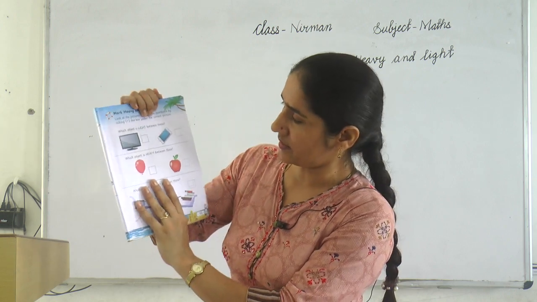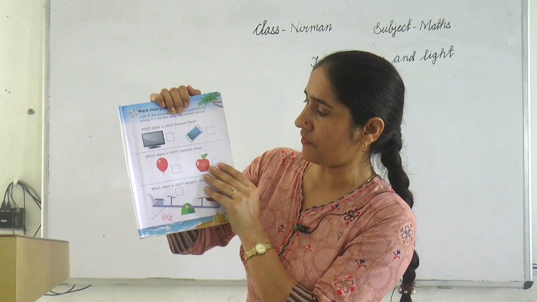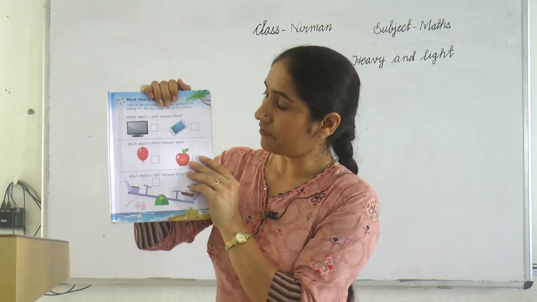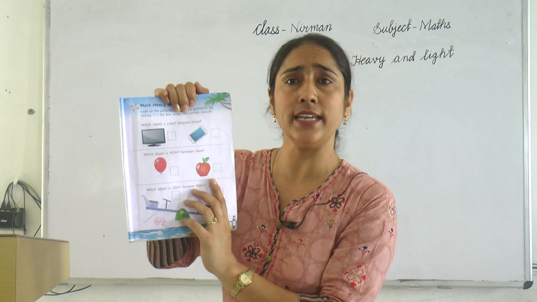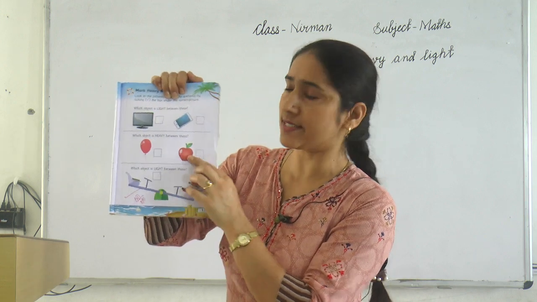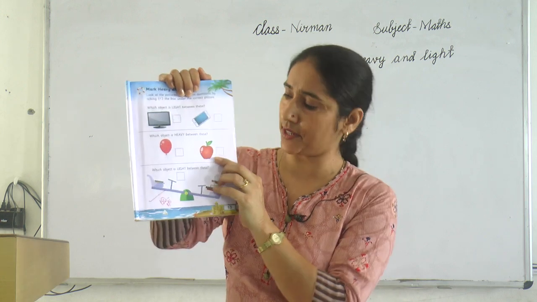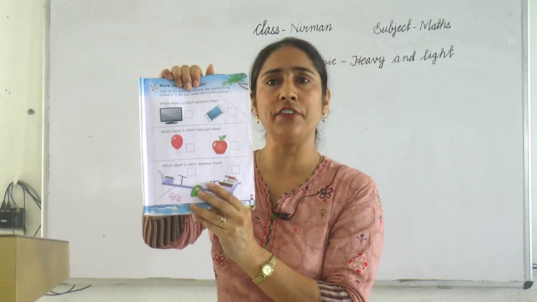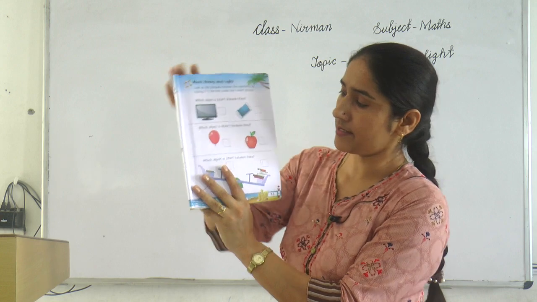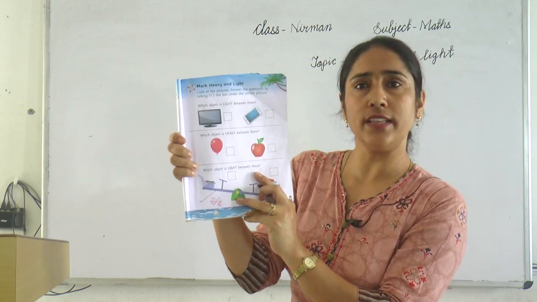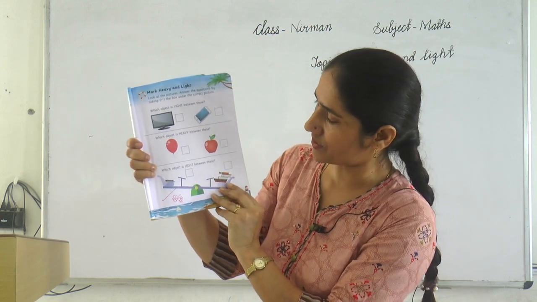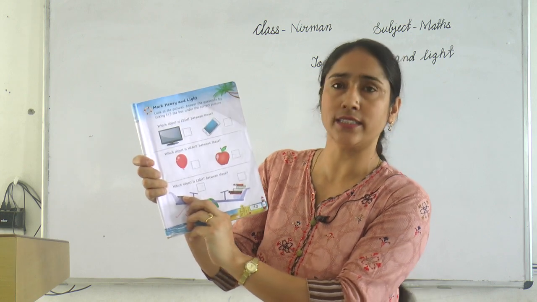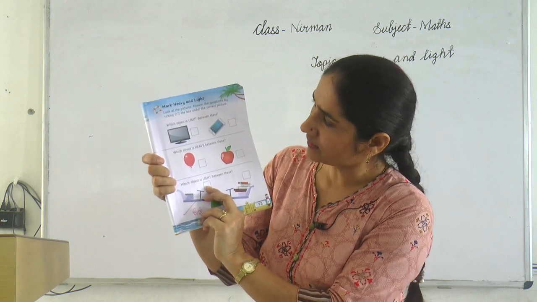Okay, next: which object is heavy between these? Yes, this is a heavy object. Tick here. Okay, next: which object is light between these? Yes, this object is light, and tick the box.